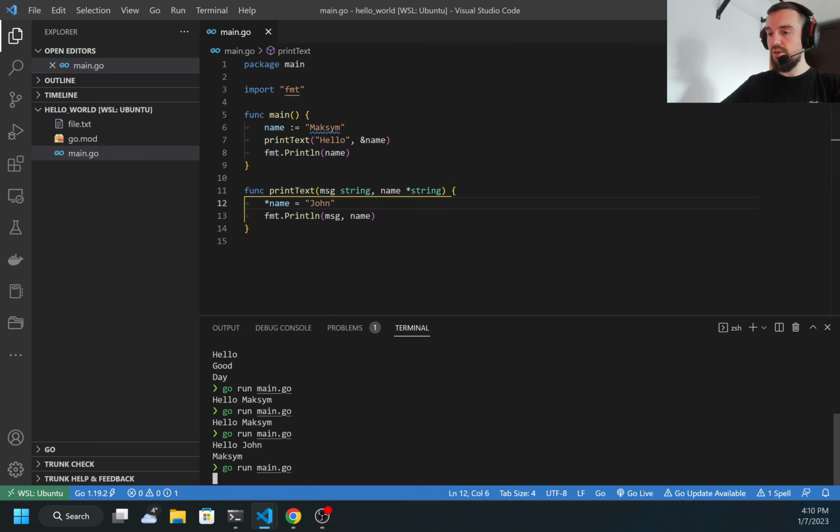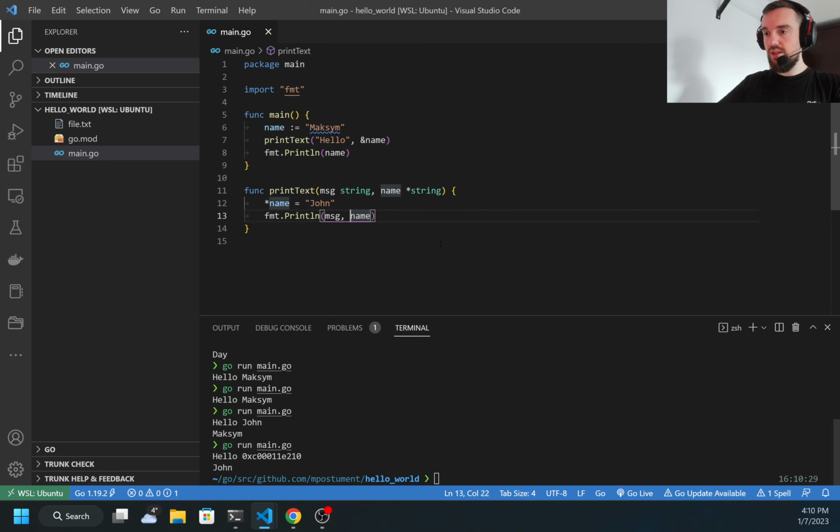Now if I run the code, it was not printed correctly, because I also need to add the star here, the asterisk. And now the original value was changed.